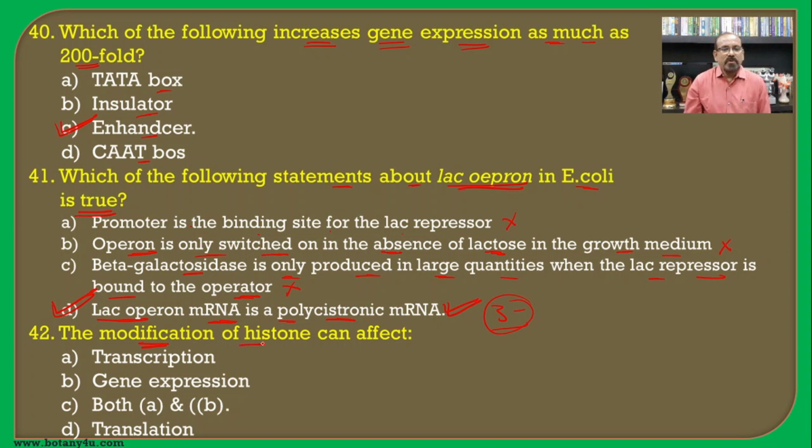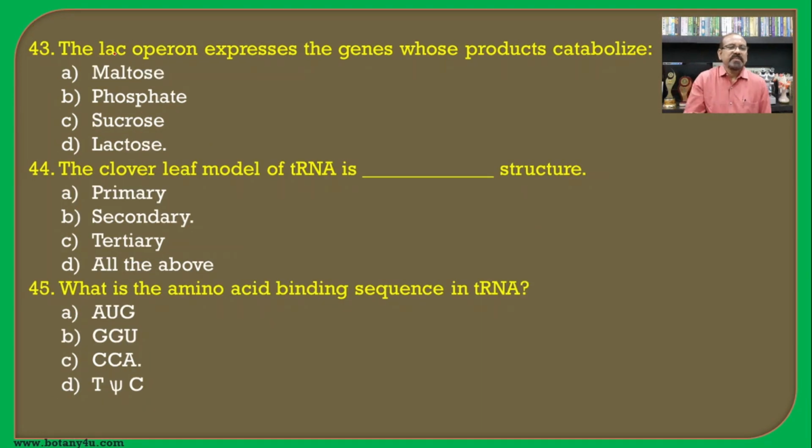The modification of histone can affect. If you see this process of the modification of the histone, it is responsible to affect the transcription as well as the gene expression, and hence both A and B become the correct option or the answer for this question. The lac operon expresses the genes whose products catalyze. So if we see the lac operon expresses the genes whose products catalyze, that is the lactose.